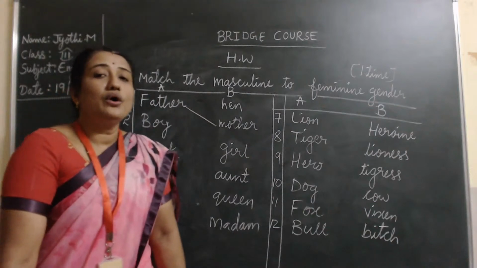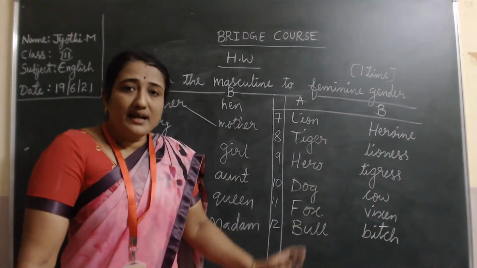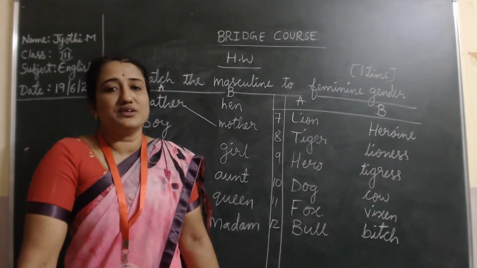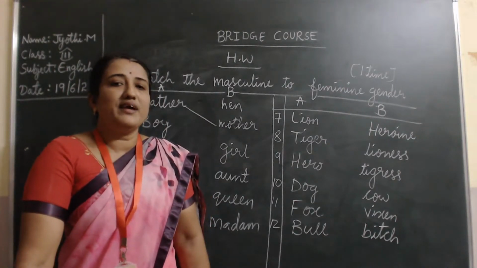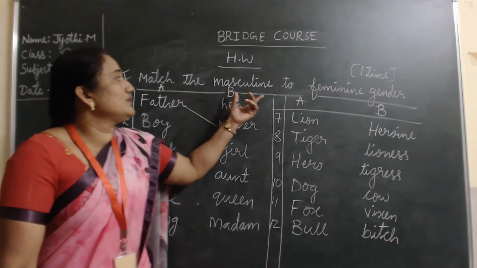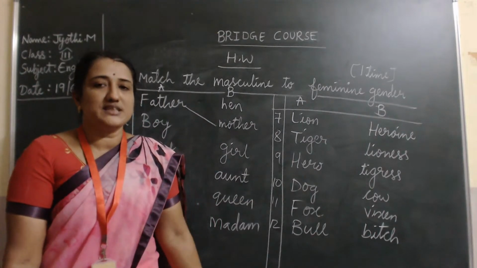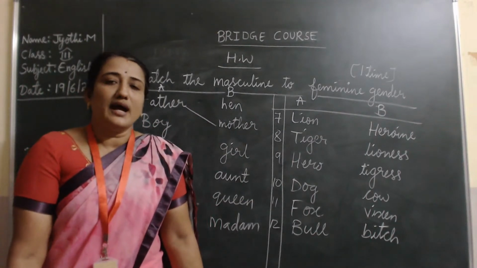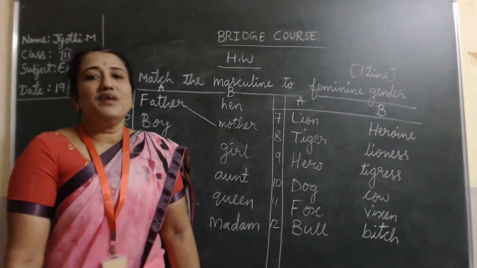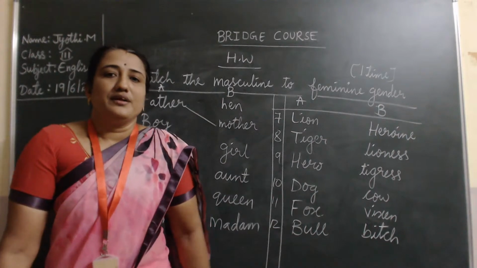Once again, I will repeat whatever we are teaching in this bridge course class. Make a separate English rough notebook. Don't take a new one. It may be your old English class book. Just on one side you keep everything. It will be very useful for you in your further studies. Yes, children, today it was possible to study only the masculine and feminine gender. In our next class, we will see the 2 more genders. They are the common gender and neutral gender. Yes, children, take down the homework. We'll continue regarding the genders in our next class. Thank you, children.